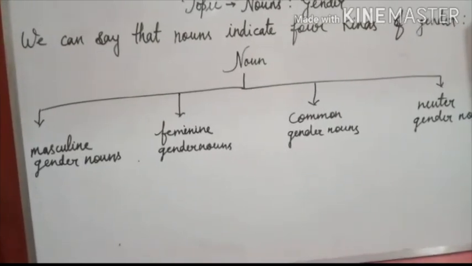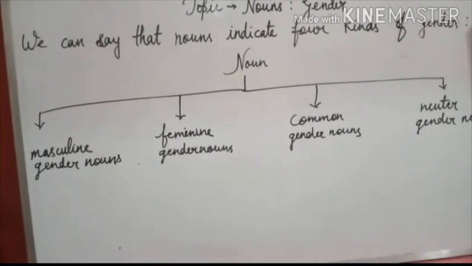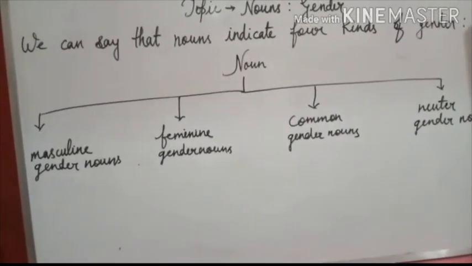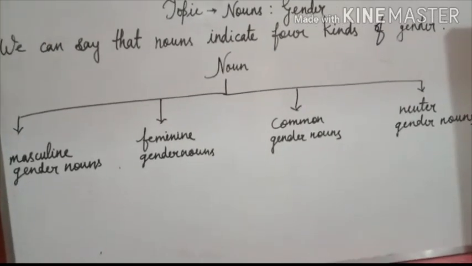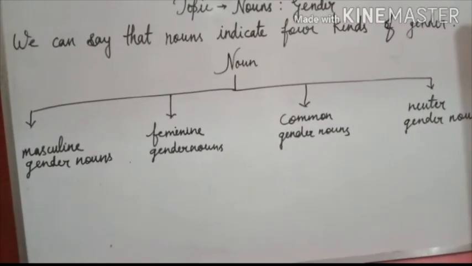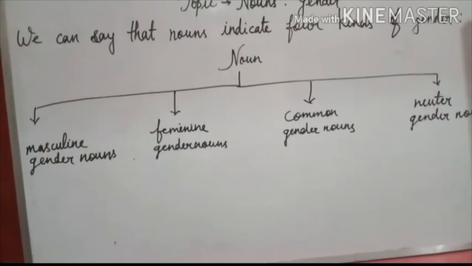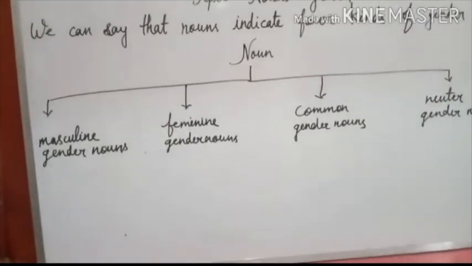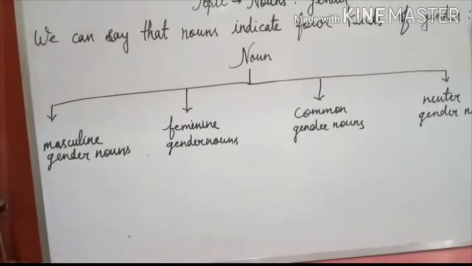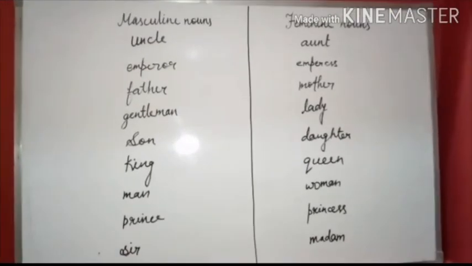A common gender noun is used for either or both males and females. A neuter gender noun refers to a member of a species which is neither male nor female. Inanimate things are neither male nor female, so they are neuter.